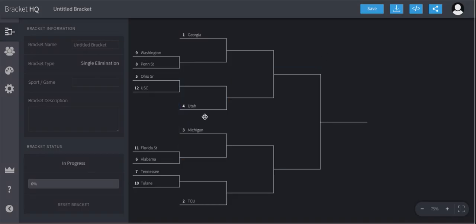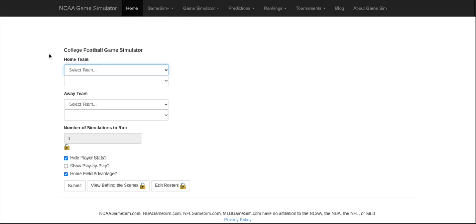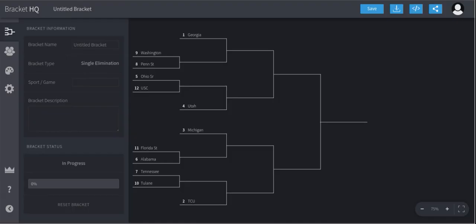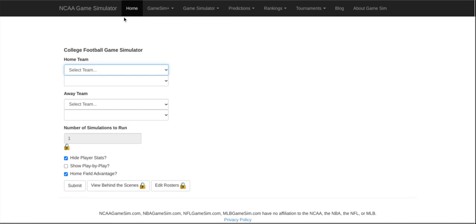And the reason Utah is at 4 is because they decided that the champion from each conference will get an automatic bye from the 4 best. So our 4 best conference champions are Georgia, TCU, Michigan, and Utah from the final rankings. So let's first simulate this Penn State versus Washington game.